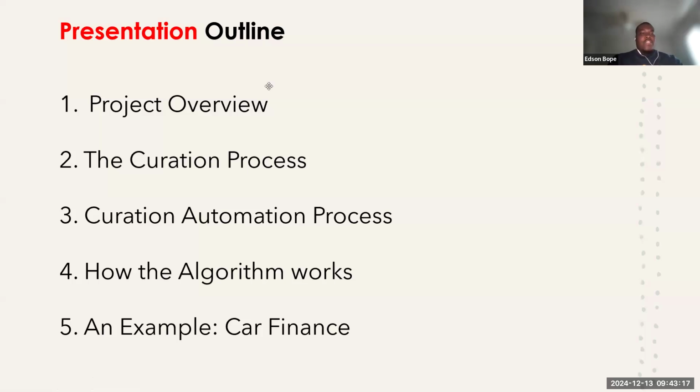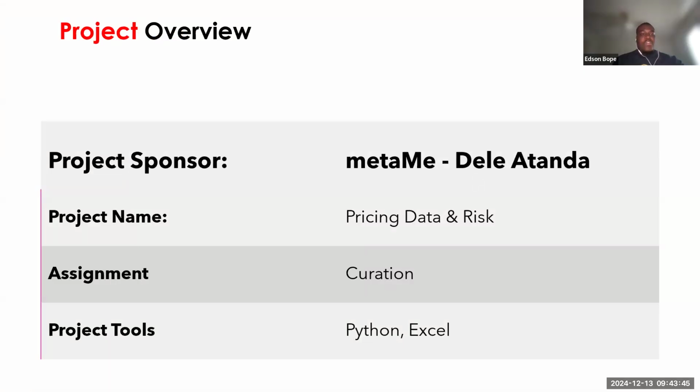I'm going to discuss the project overview and what I worked on, which is the creation process, how I managed to automate the whole process, which is my main task on the project, how I managed to come up with the algorithm, and a financing example, which is how I'm going to be using the algorithm. On this project, my main assignment was to come up with a curation framework, which I started with, and then to automate it.